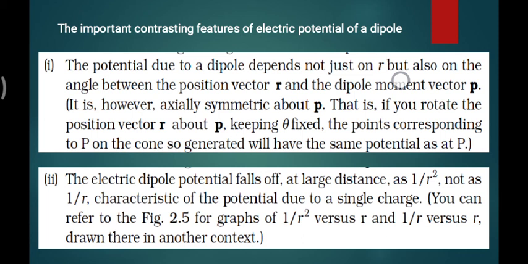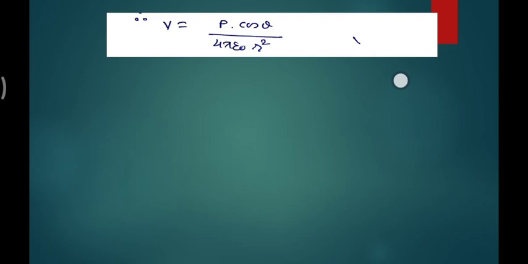You need to keep this in mind, as it will come in the MCQs. You can refer to figure 2.5 in the NCERT book. It shows the 1 upon r square graph and the 1 upon r graph, so you have it clear how the fall off differs. This is fundamental.